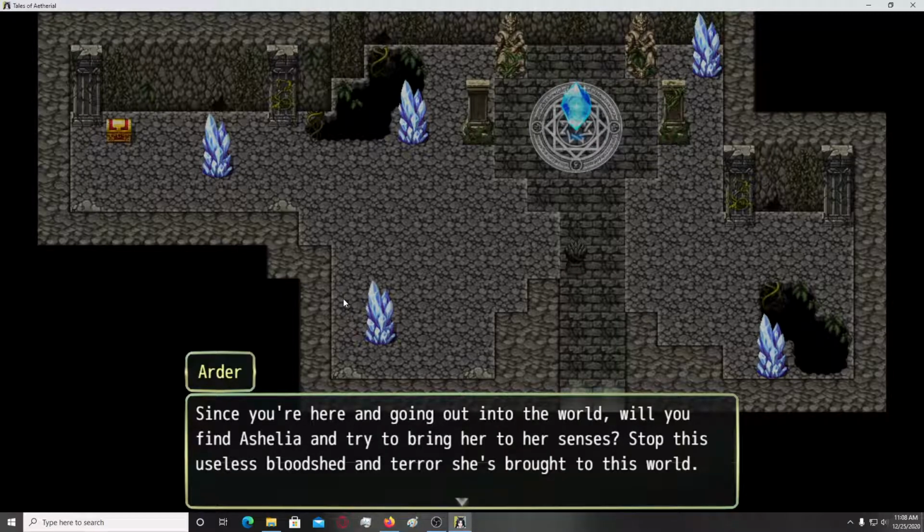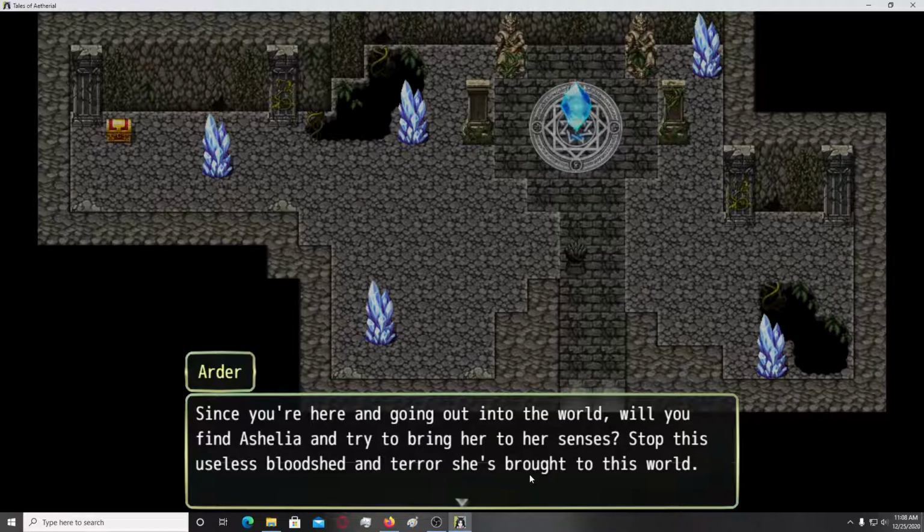Since you're here and going out into the world, will you find Ashelia and try to bring her to her senses? Stop this useless bloodshed and terror she's brought to this world. You could also use "she's bringing". Okay, it's much better than "brought", because "brought" is past tense simple. Wait, actually it is present perfect. "She has brought" is present perfect and it's simple, which means that she has brought, and it might be a case that she no longer brings it.